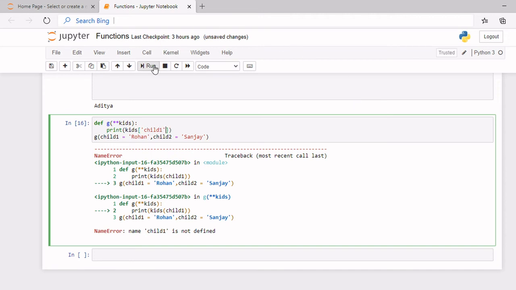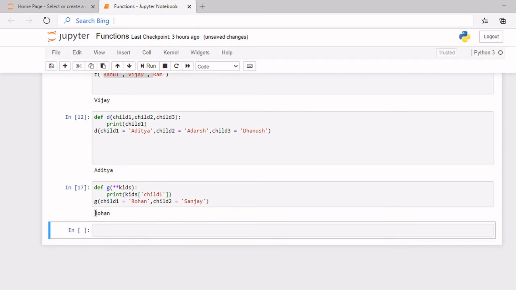Okay, so now when I run it, you can see it comes as Rohan, because child 1 is a keyword for Rohan. So to use arbitrary key values, first you need to use double asterisks, and second, while printing the key value you want, you need to write kids, that's the argument name, and inside of square brackets you need to write the key value inside of quotes. So it should be inside of quotes and inside of square brackets. And then as you can see, Rohan is printed. Okay. So now we are done with arbitrary arguments, arbitrary key values.